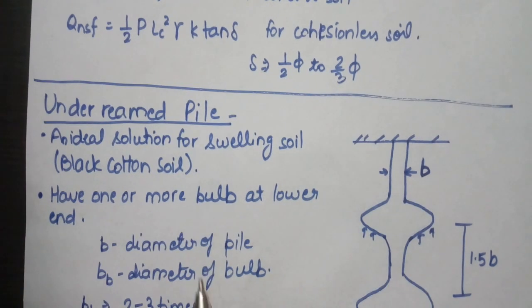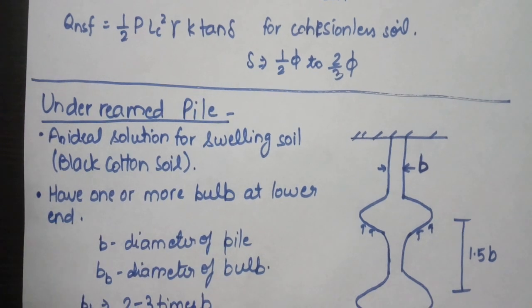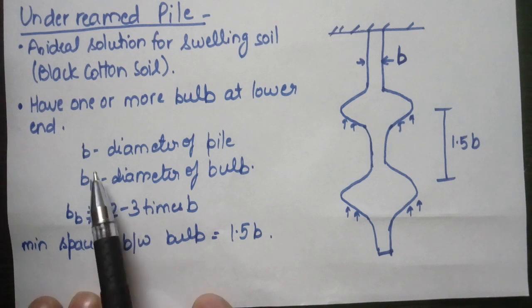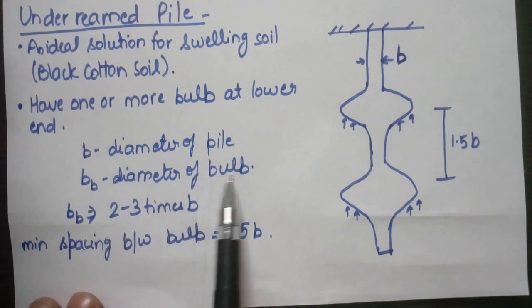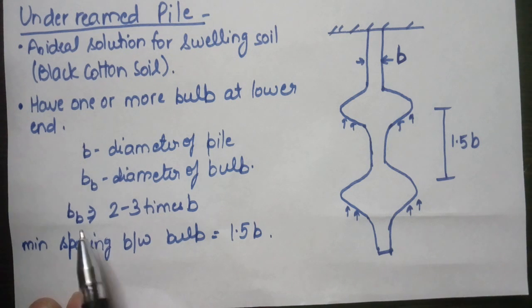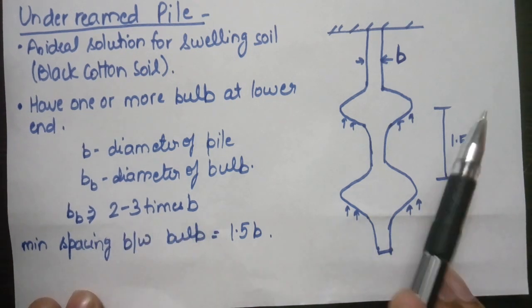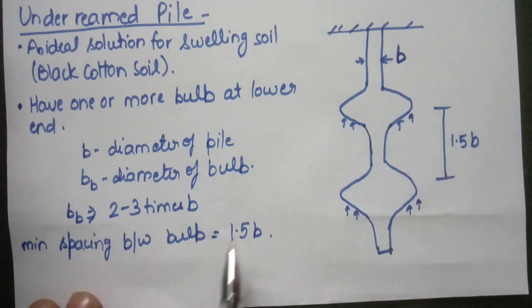Now here we have one or more bulbs at the lower end. If we write B as the diameter of the pile and B_B as the diameter of the bulb, then the diameter of the bulb is 2 to 3 times the diameter of the pile. Now the minimum spacing between these bulbs is provided as 1.5 of B.